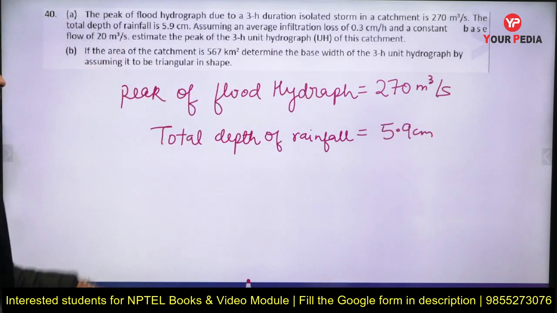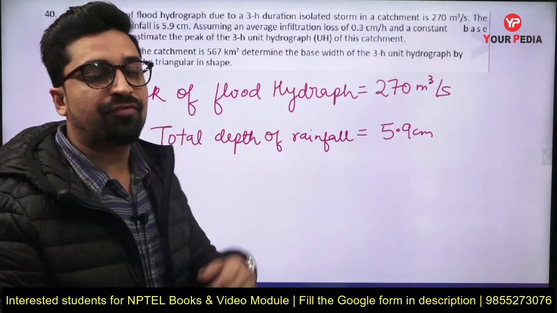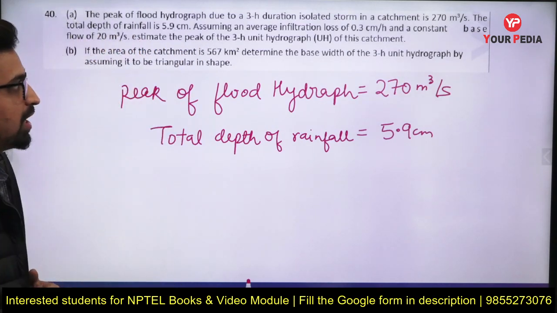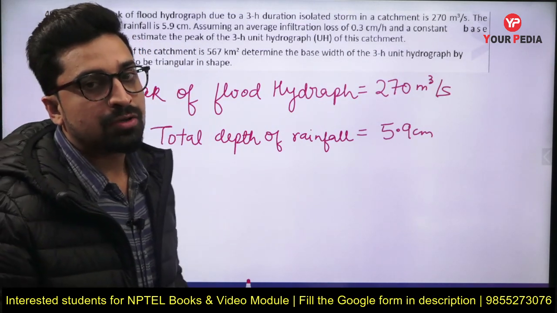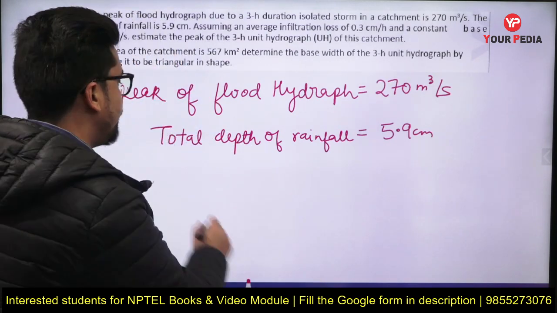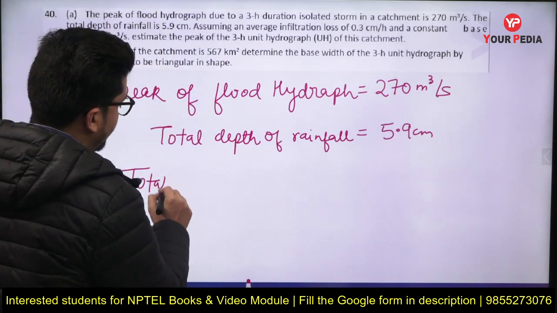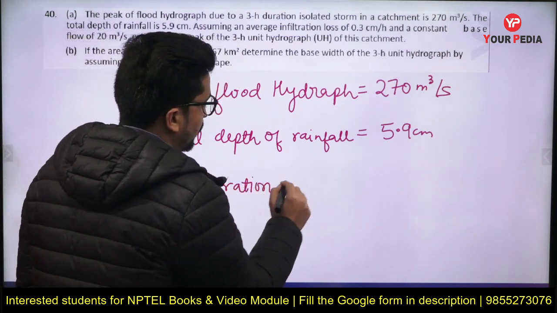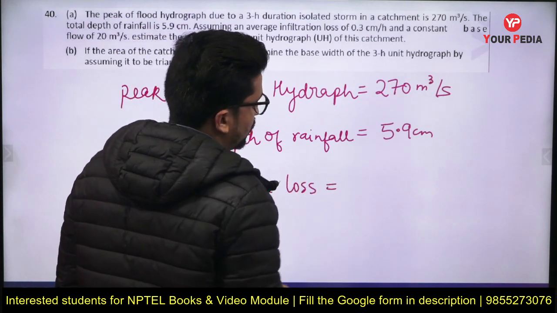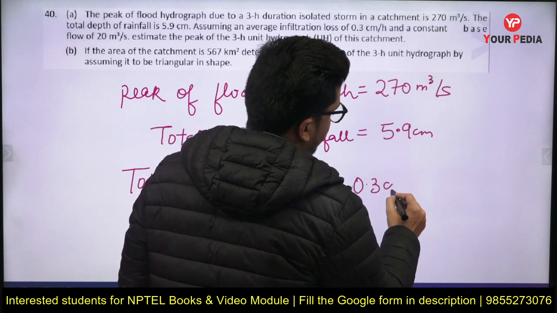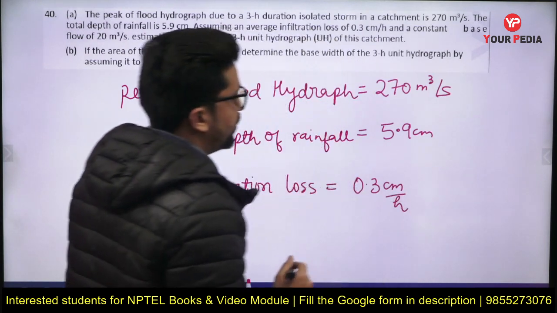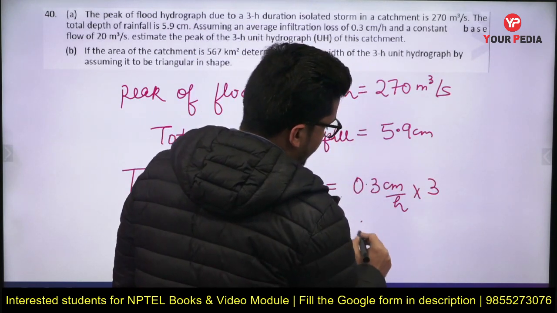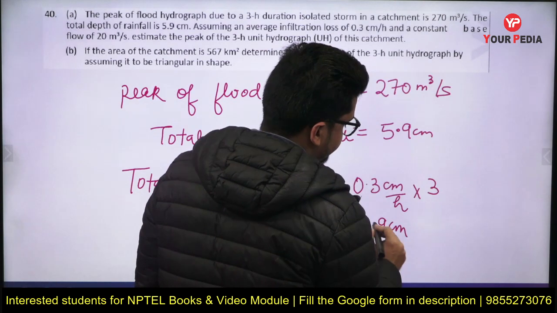After that they are saying assuming an average infiltration loss of 0.3 centimeter per hour. So the loss is 0.3 centimeter per hour and this is a 3-hour storm. So the total infiltration loss will be 0.3 times 3, which is 0.9 centimeter.